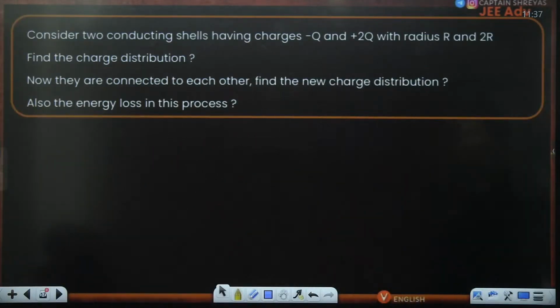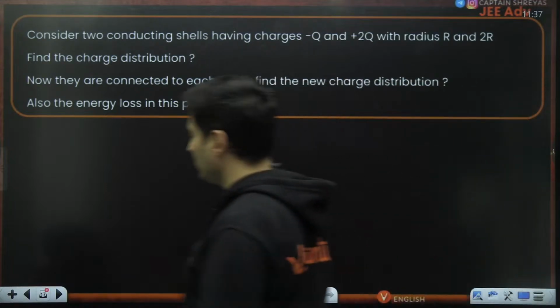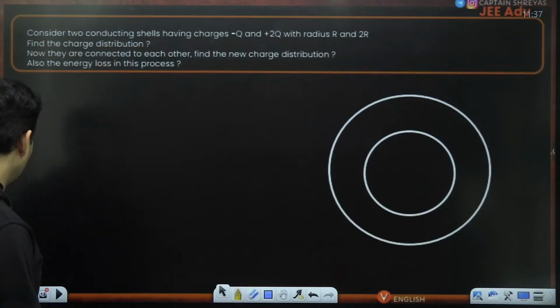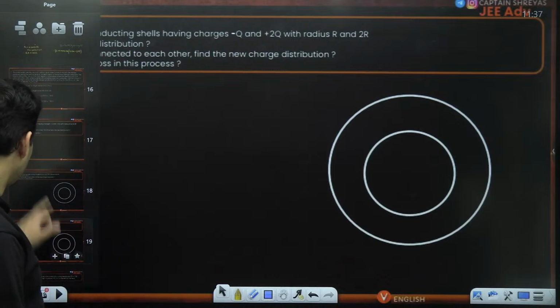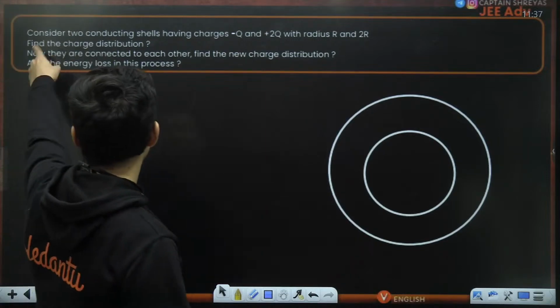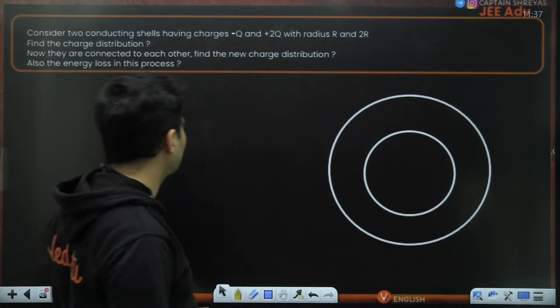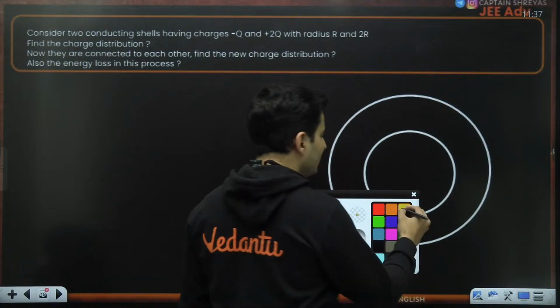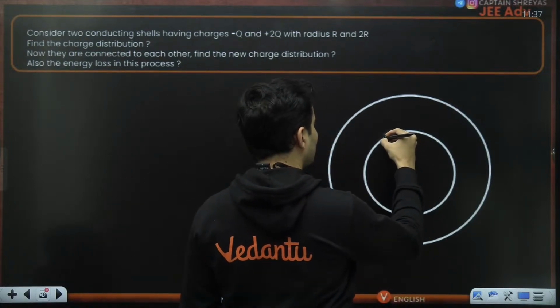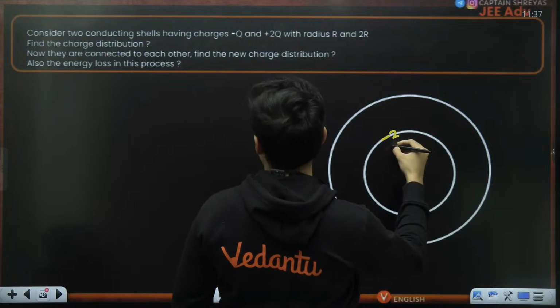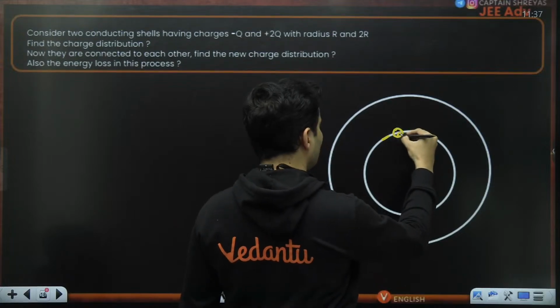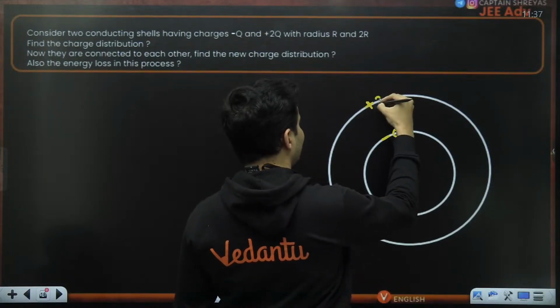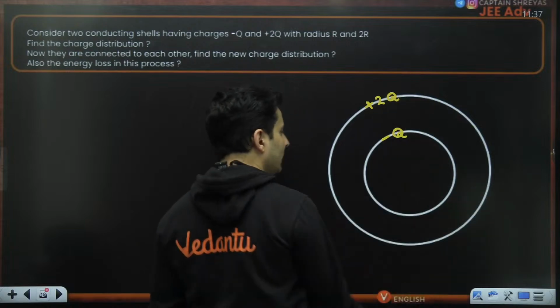Consider two shells, minus q and plus 2q, radius r and 2r. Find the charge distribution. Now they are connected to each other. Find the new charge distribution and also the energy loss in this process. So I have drawn the two shells for you. Let us duplicate it because there will be multiple configurations. Just imagine this particular shell has minus q, and this has basically plus 2q as a total charge.